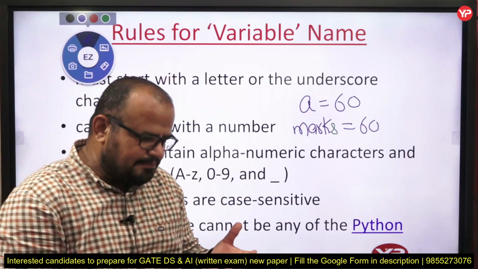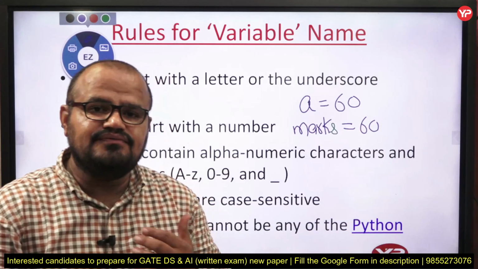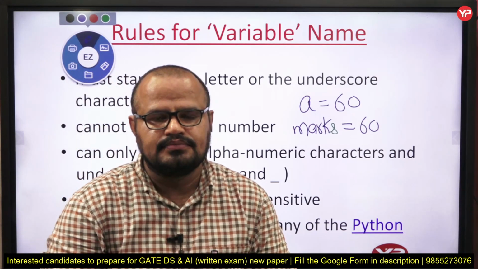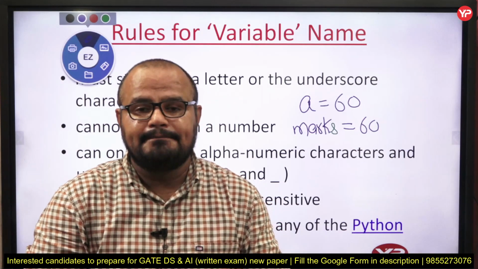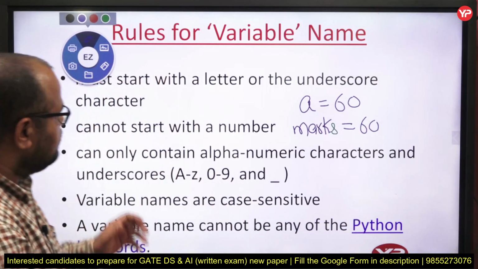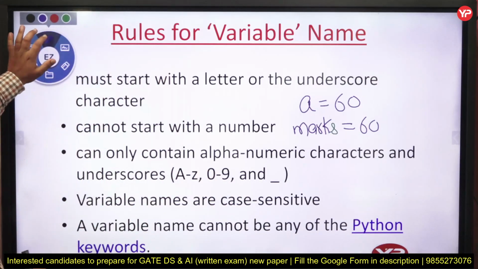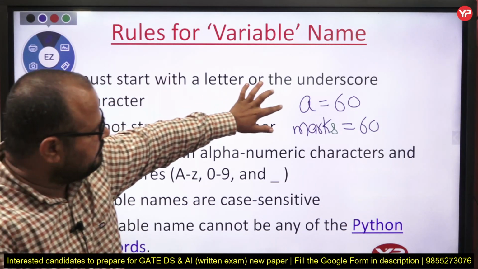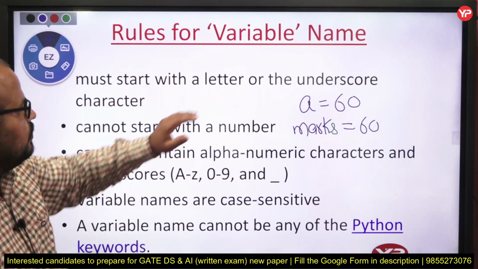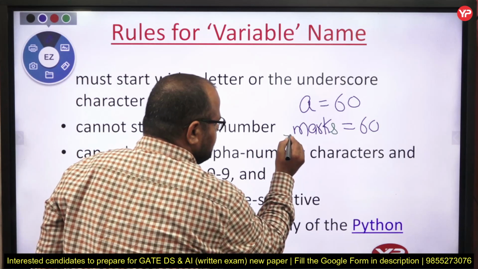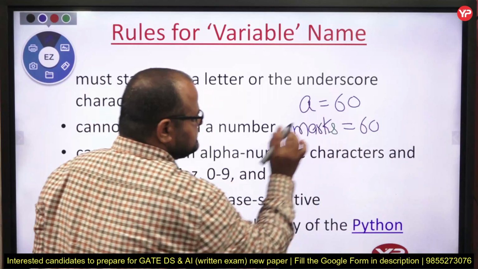Fine. But the point is, sir, can we take anything as our variable name? That is not the case. Python puts some restrictions on that, and the rules for a variable are: the variable name must start with a letter, or the underscore character, like _marks.